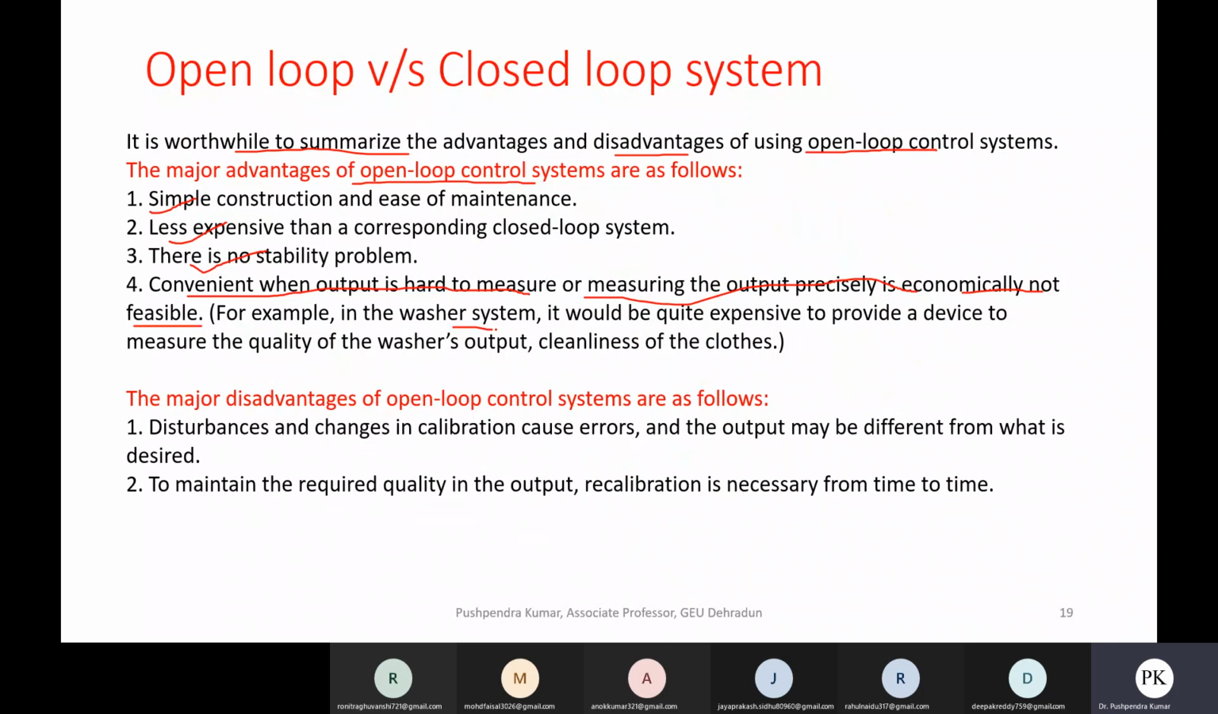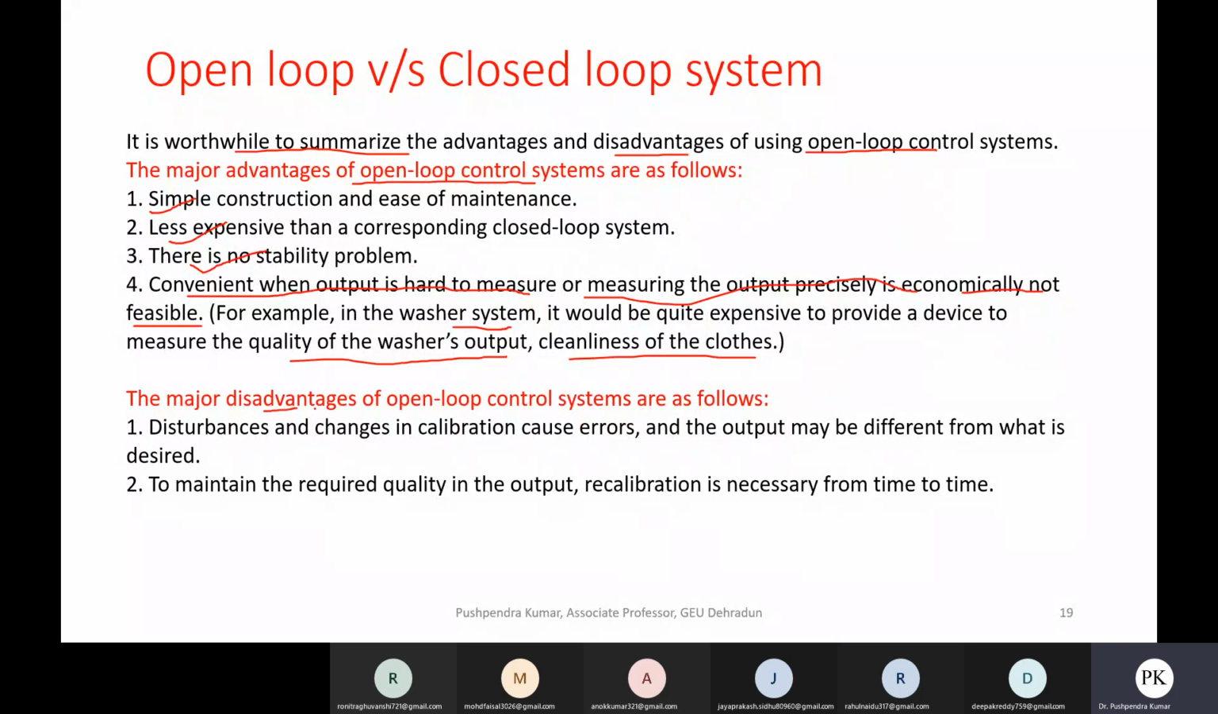If you have a system which is automatically washing the dishes, it is very difficult to find a sensor or device which can measure the level of cleanliness, how clean your dish is, or the level of cleanliness of the clothes. It is very difficult to find a sensor like that. In that case, we use an open loop control system.